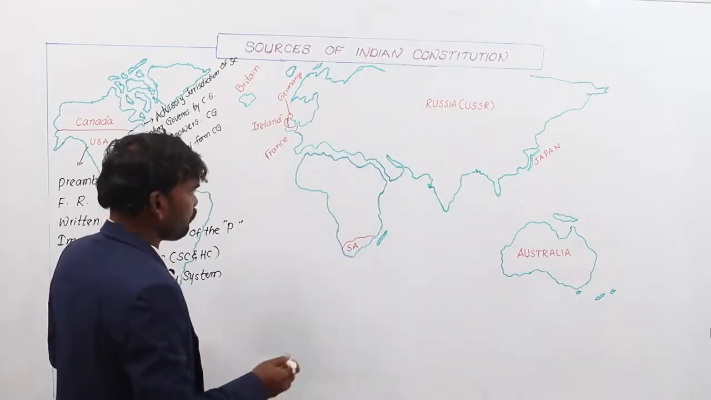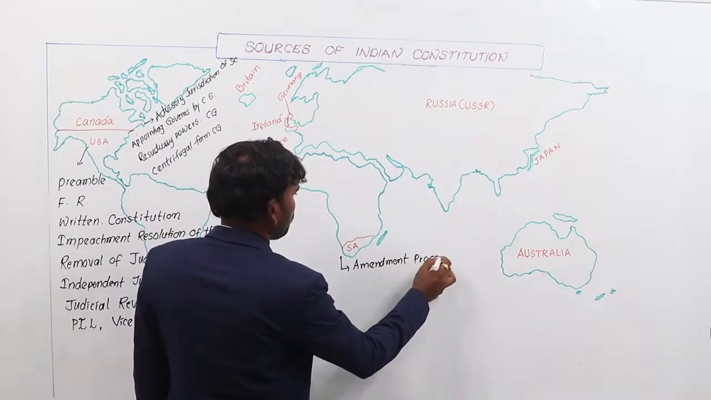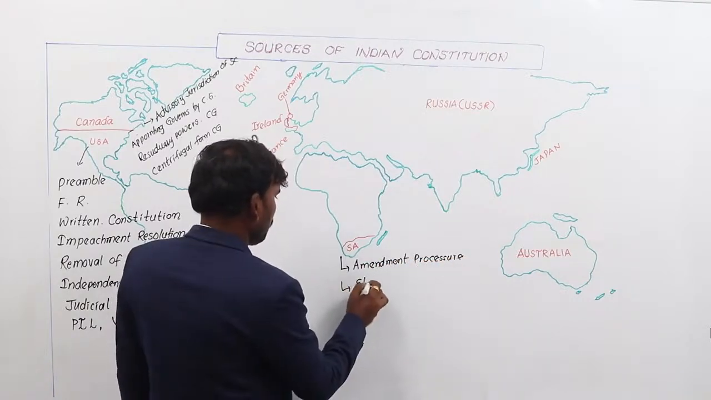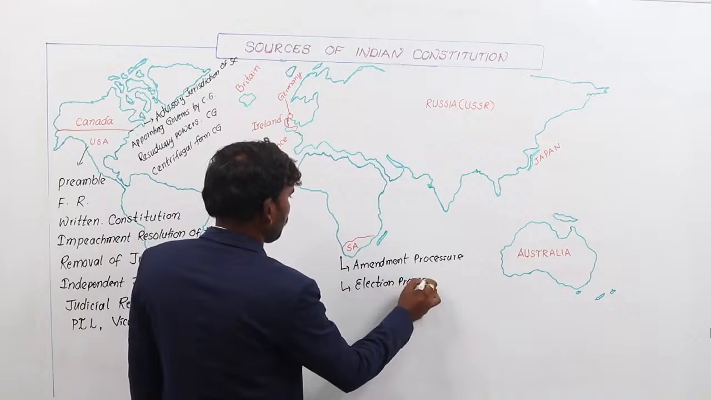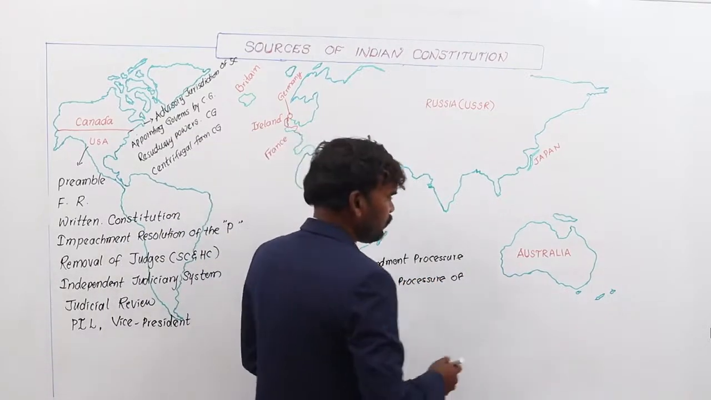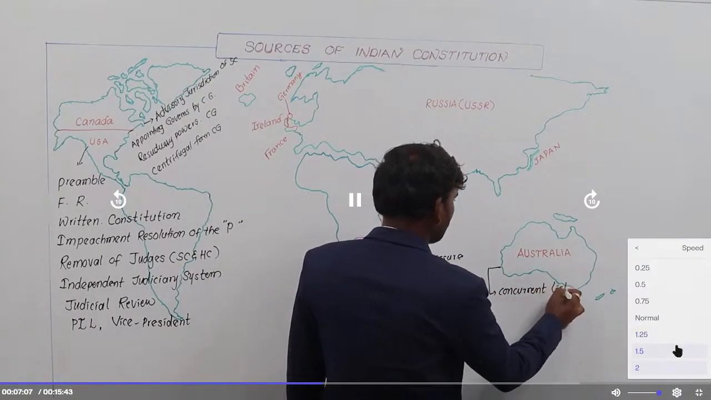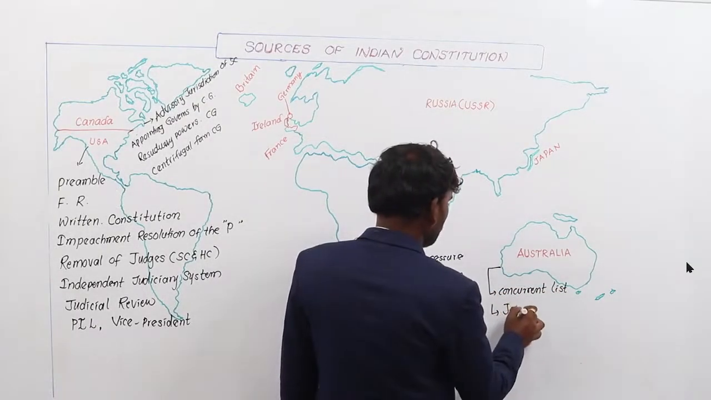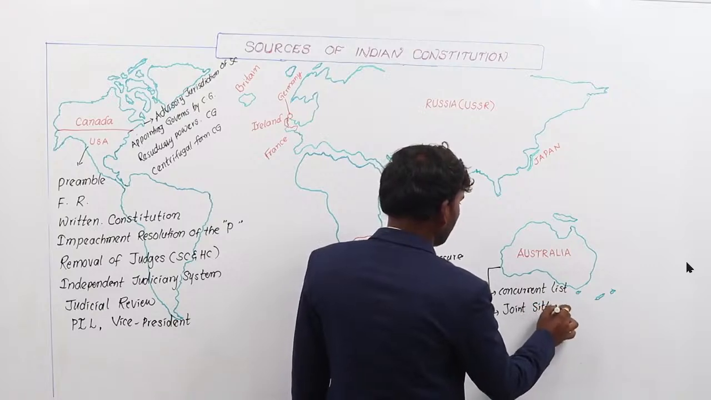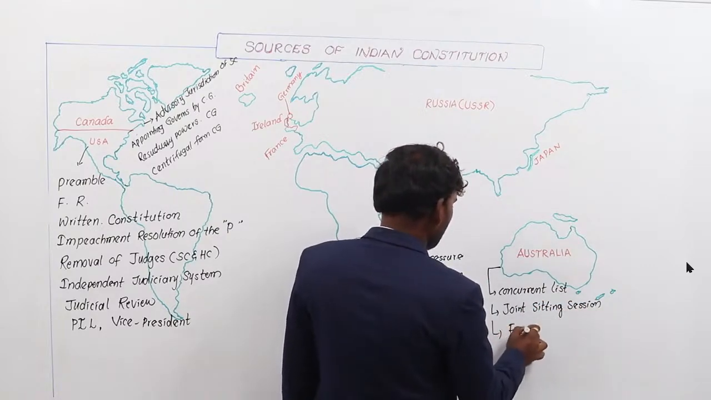Coming to the next one, South Africa: the amendment procedure of the Indian Constitution, and the election procedure of Rajya Sabha MPs. Coming to the Australian Constitution, we derived many things from Australia: the concurrent list, the joint sitting session as per Article 108, and free trade and commerce.